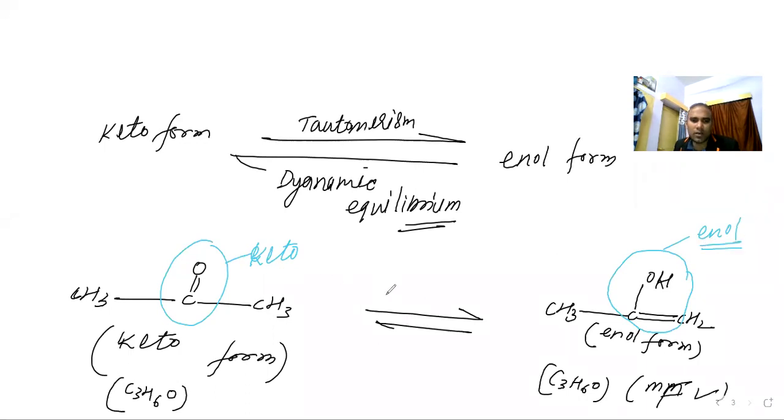So this is tautomerism. This is going to be keto-enol tautomerism. Are you able to understand this? This will be continuously changing. I'll tell you the mechanism, how it is happening. Firstly, have a look at the mechanism, how it is happening.